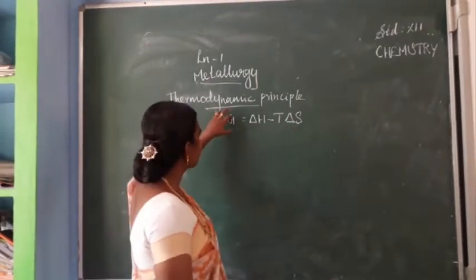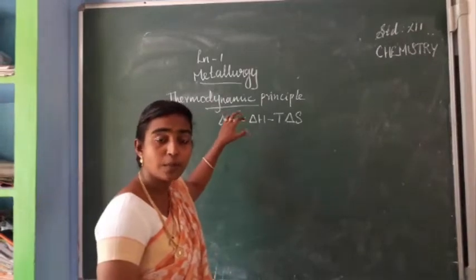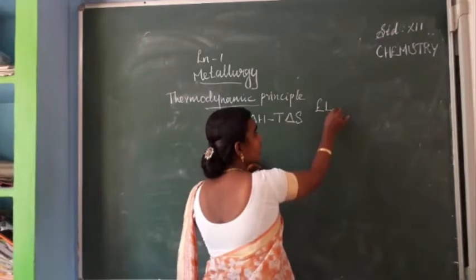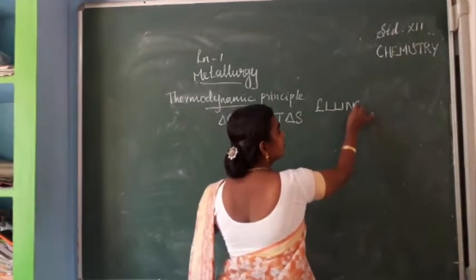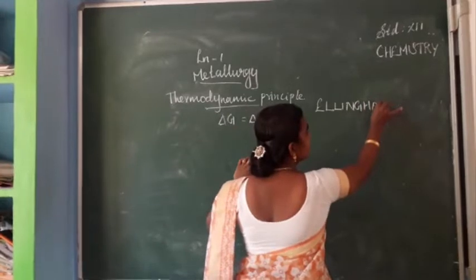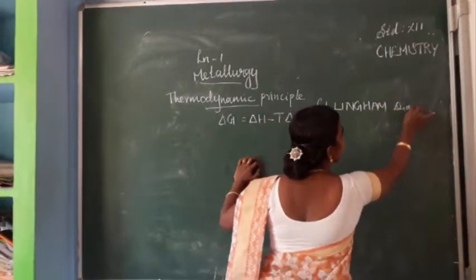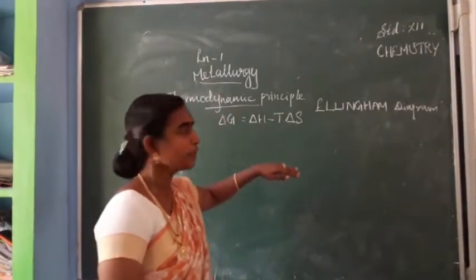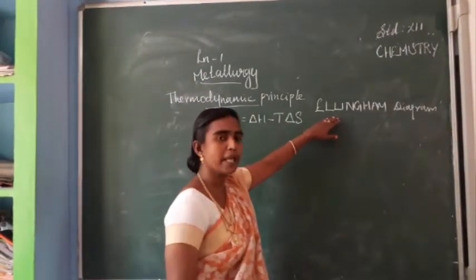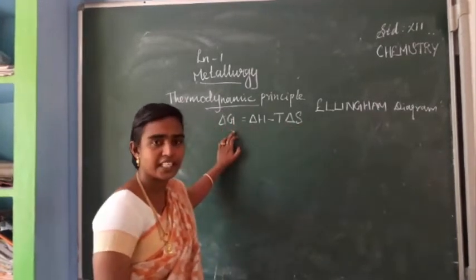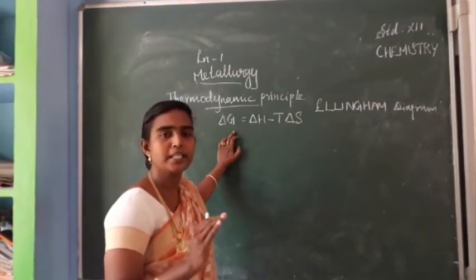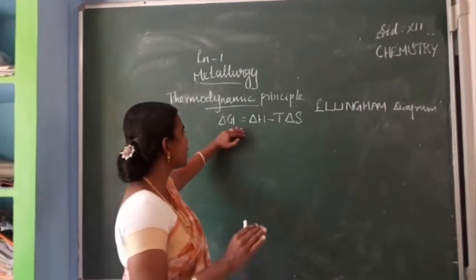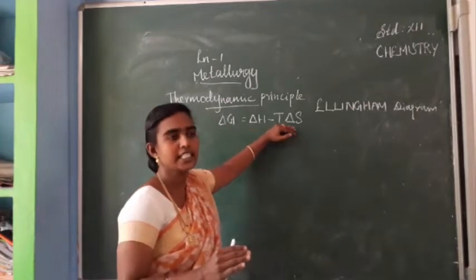From this delta G value in thermodynamic principle, the diagram we are using is called the Ellingham diagram. It is the name of a scientist, Ellingham. This diagram is based on the fact that, according to thermodynamics, the change in free energy of any chemical equation is equal to delta H minus T delta S.